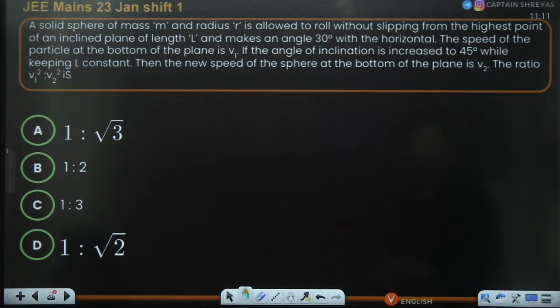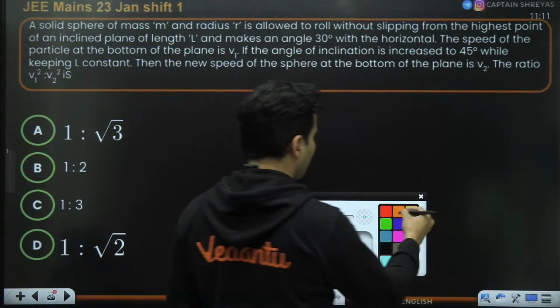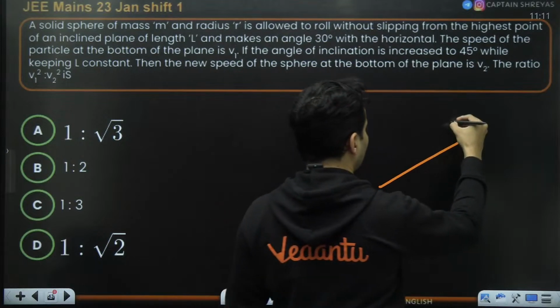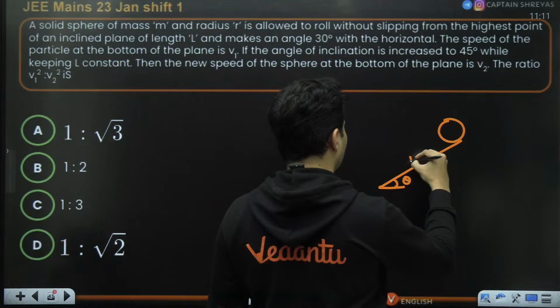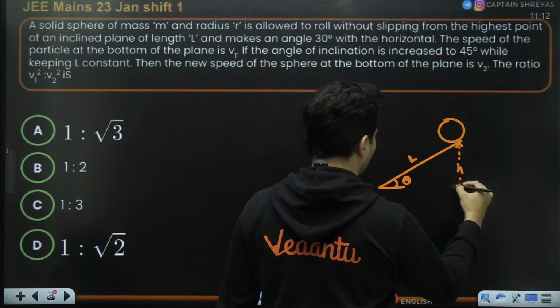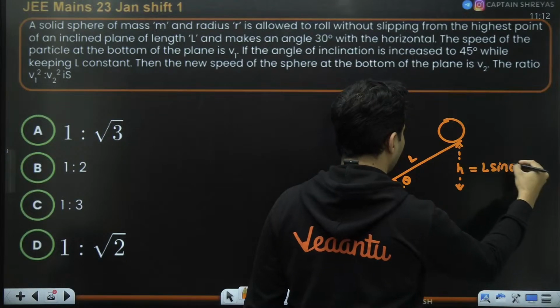The angle of inclination is increased. Keeping the length the same, what will the speed at the bottom be? Interesting. See guys, this is the inclined plane. Let's assume the angle is a general theta and this particular length is the same. So what will happen to the height? The height from which it will come down will be L sine theta.